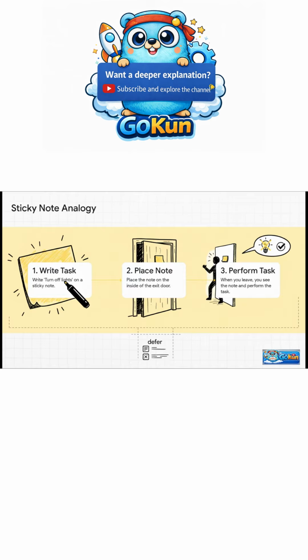Think of it like this. You put a sticky note on the inside of your front door that says, "turn off the lights." No matter why you're leaving, in a rush, calmly, whatever, you can't miss it on your way out. Defer is that sticky note for your functions.